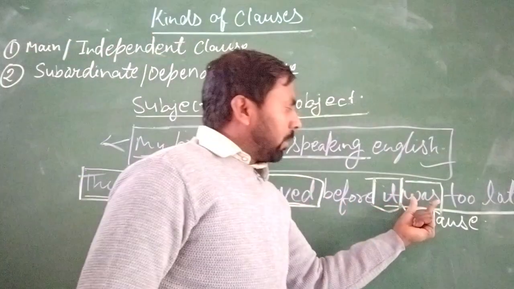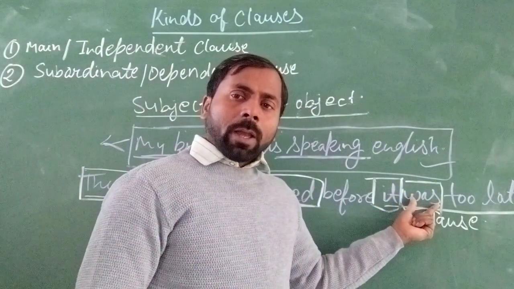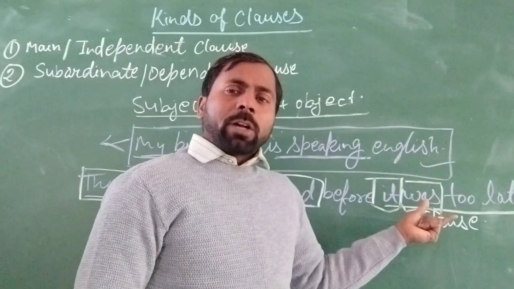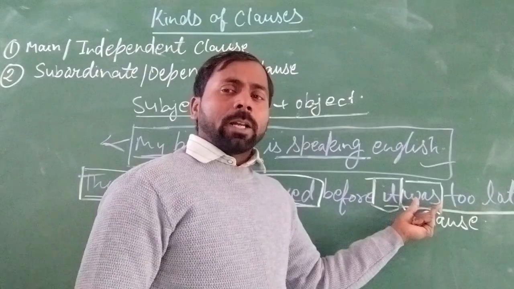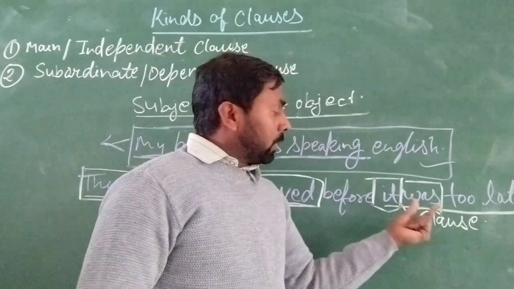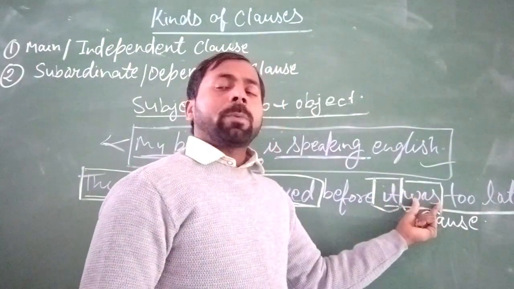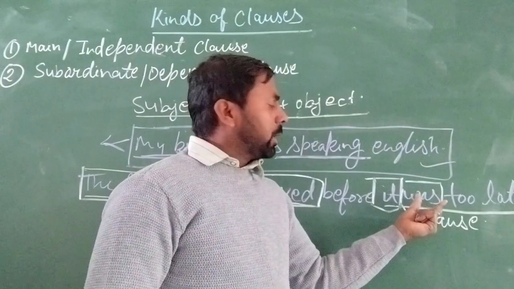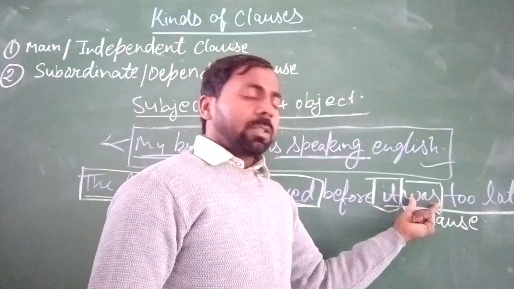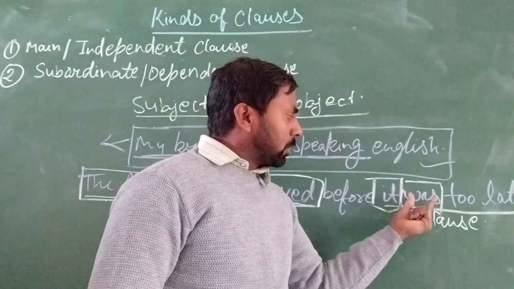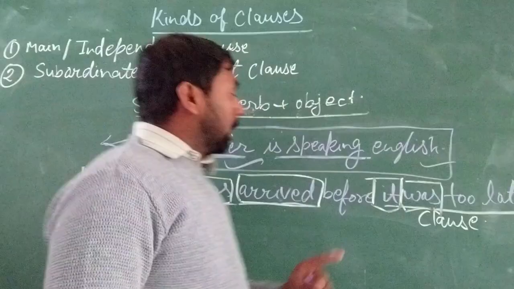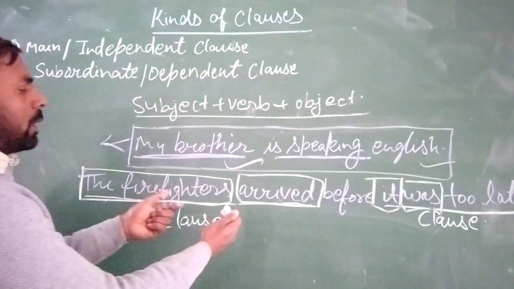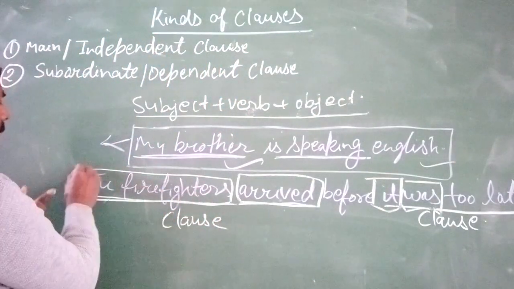And here is the verb 'was'. Which kind of verb is it? It is also a finite verb. Why? Because it changes according to its tense and the subject. Here the subject is singular, so the verb is a singular verb, and it is in the past tense, so it takes the form 'was'. You understood? So we can say that this is a complete sentence.